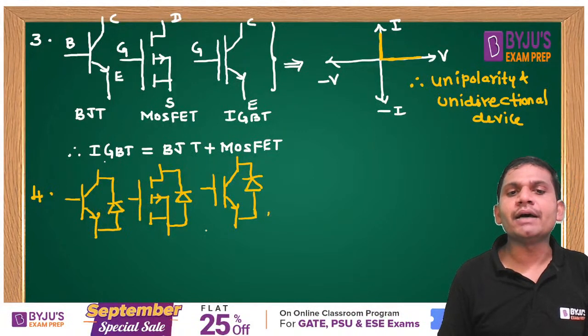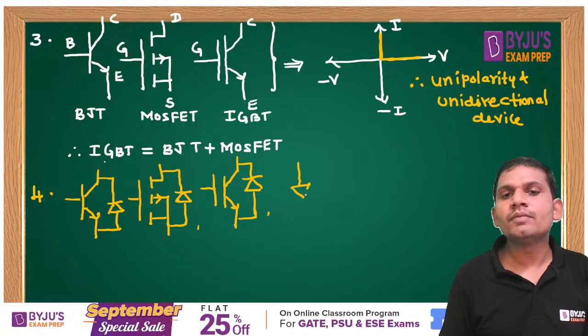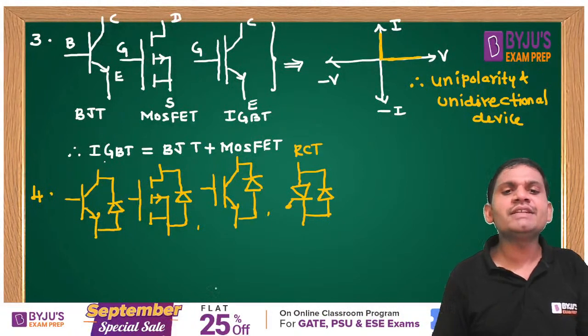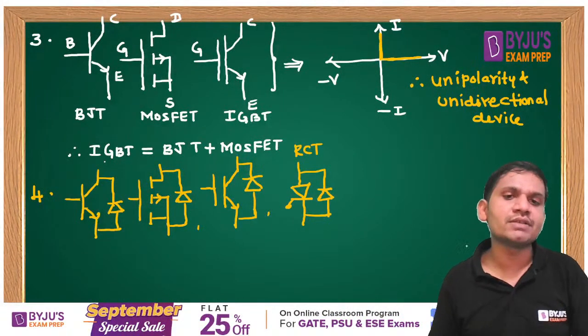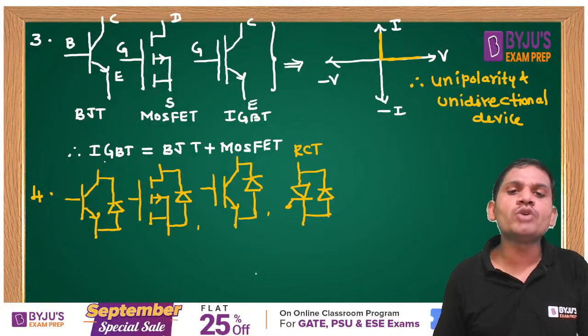And we may expect, yes, friends, a thyristor with anti-parallel diode. A thyristor with anti-parallel diode is called RCT. It is a reverse conducting thyristor. It is a RCT, students. All these devices are called composite switches.